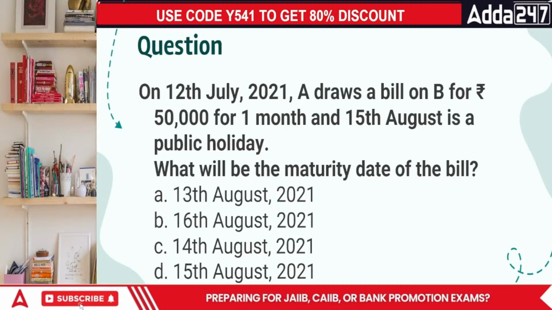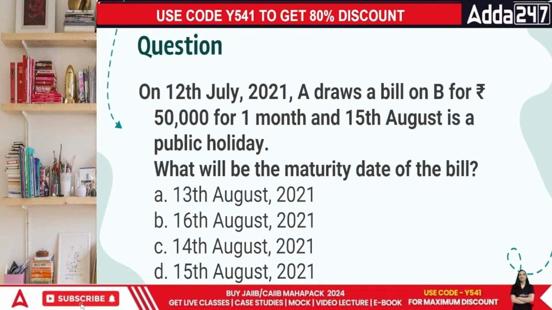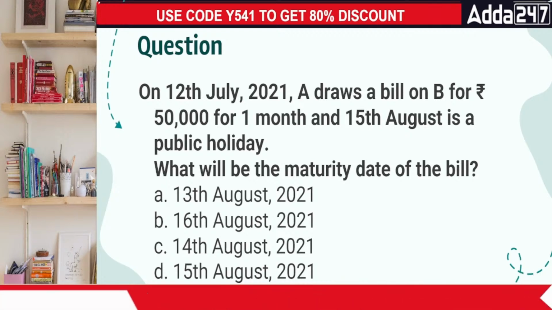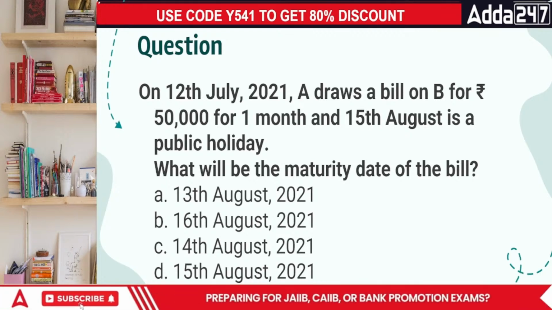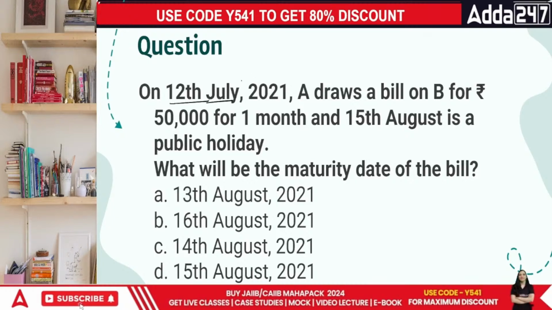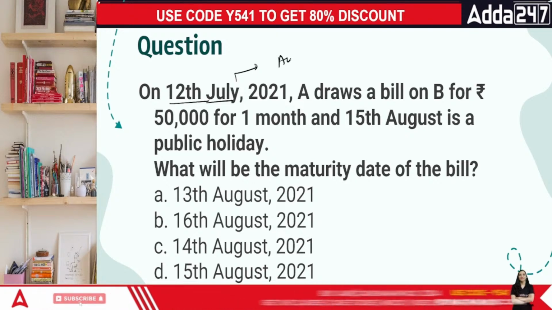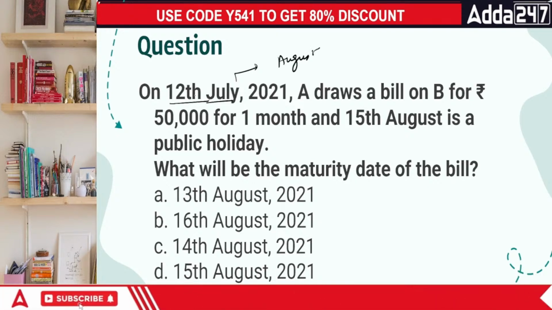First of all, remember everyone, this is year 2021, which is not a leap year. In this case, the bill was drawn on 12th of July. Change the month, it becomes August. And this is 12th of July. It becomes 12th of August.